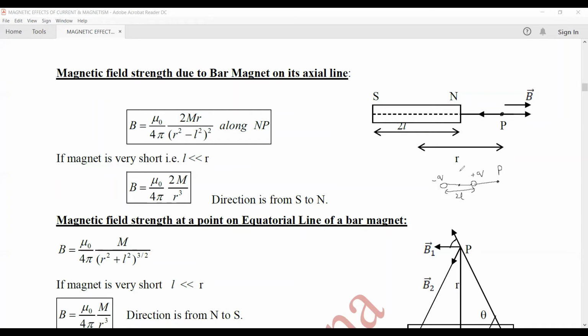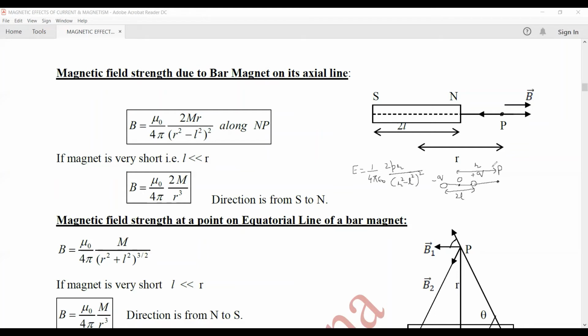Let the distance from the center of the dipole, that is O, to P be equal to R. So the electric field on the axial line due to this electric dipole is given by 1 upon 4 pi epsilon naught, 2P into R upon R square minus L square, whole square of it.